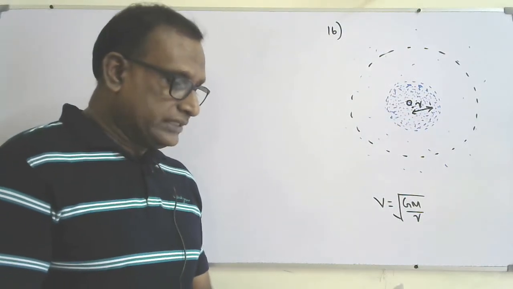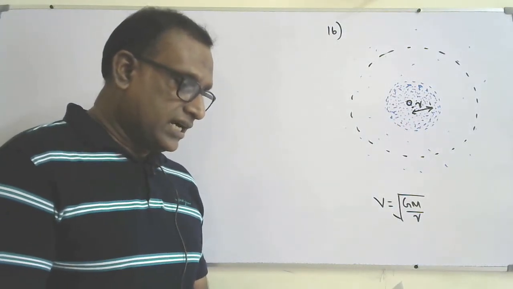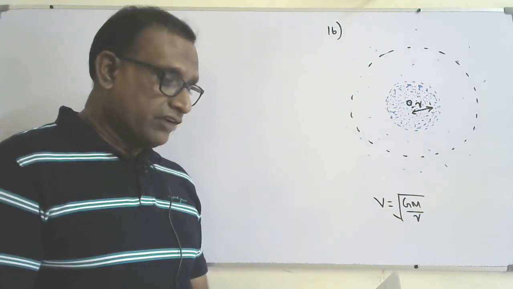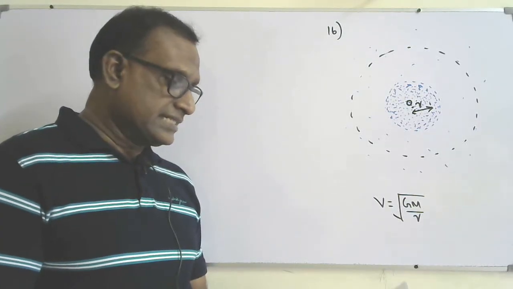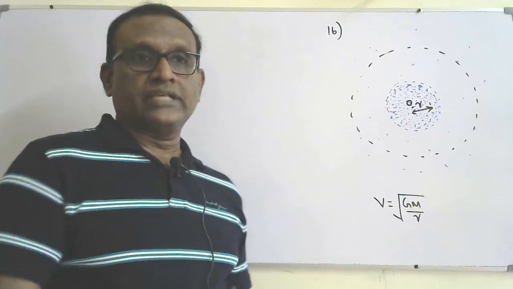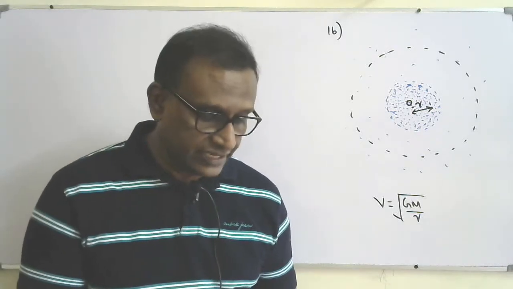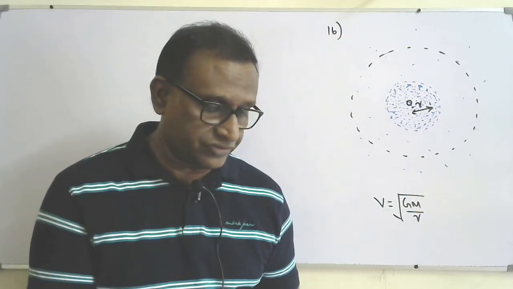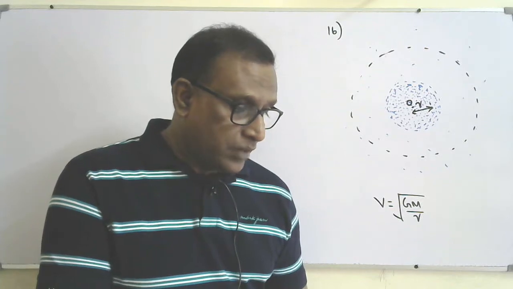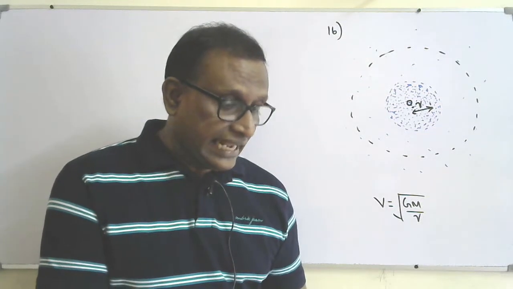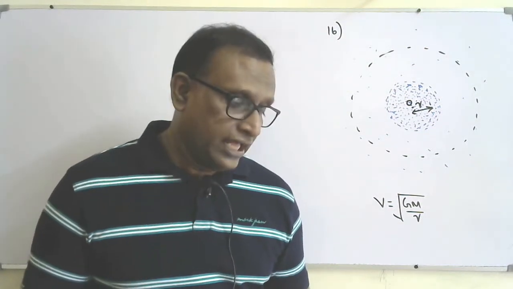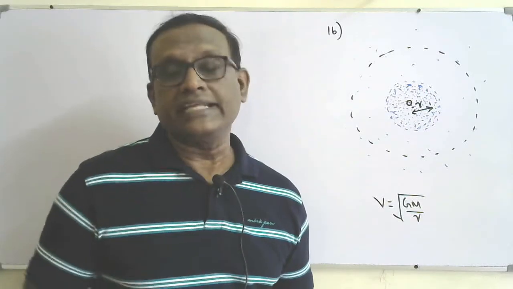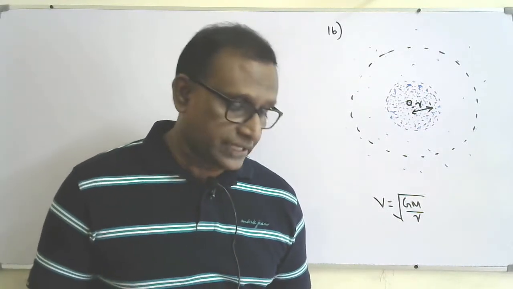It can be shown that the velocity v of the star, a distance r from the center of the galaxy, is given by this equation. You know that we learned that in gravitational field, circular motion in a gravitational field, where m is the mass of the galaxy enclosed in a sphere of radius r. So that's the Gauss law actually.